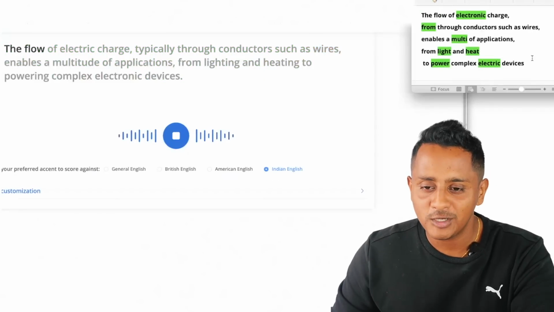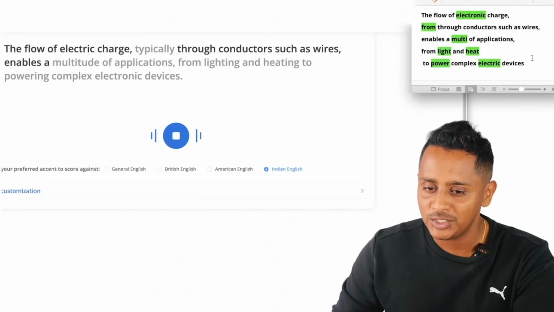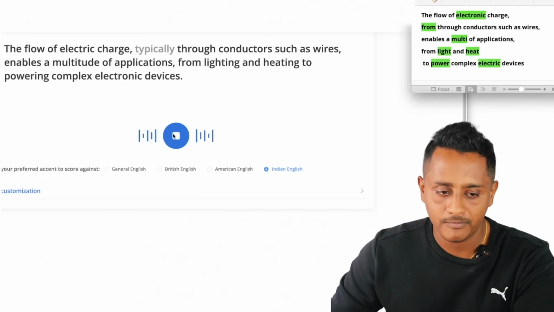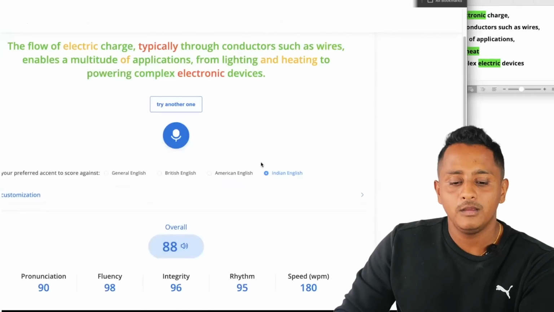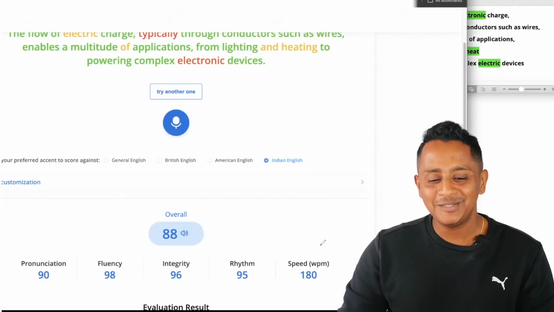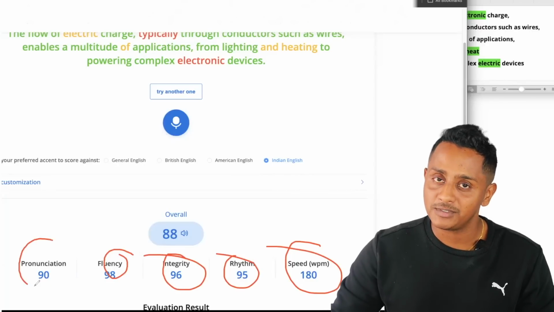The flow of electronic charge from through conductors such as wires enables a multitude of applications from light and heat to power complex electric devices.